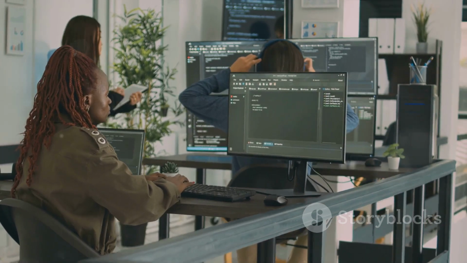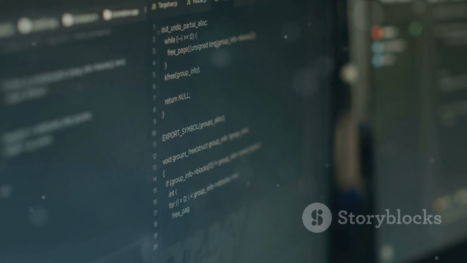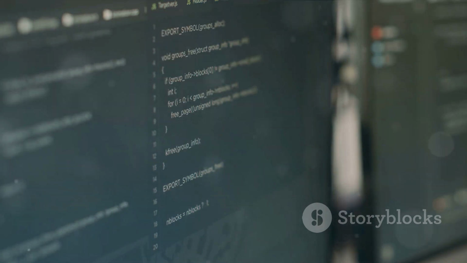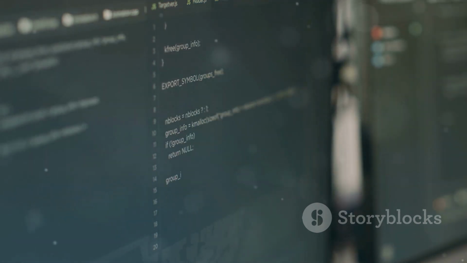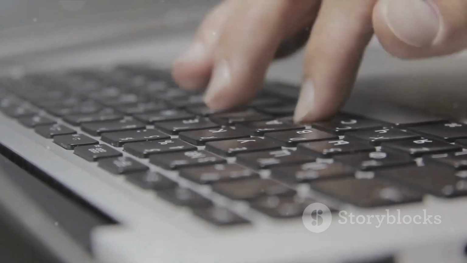The Unix-based structure of macOS provides a command line interface that gives the user direct interaction with the operating system. This level of access can be a powerful tool for developers, as it allows them to execute tasks with a level of precision, control, and efficiency that is hard to match with other systems.